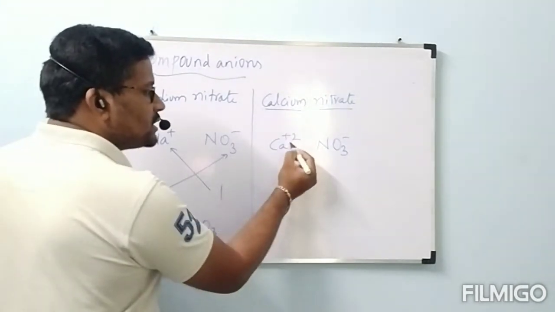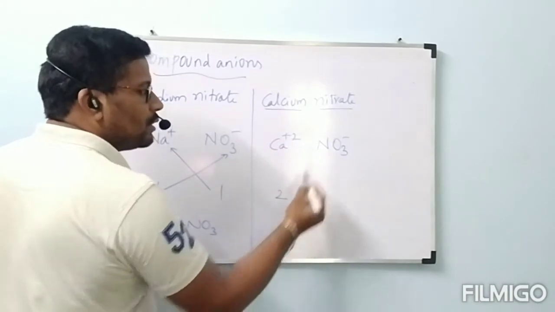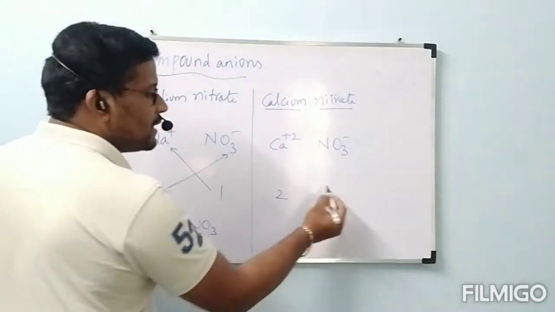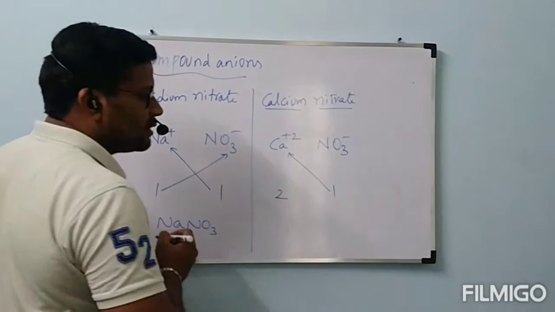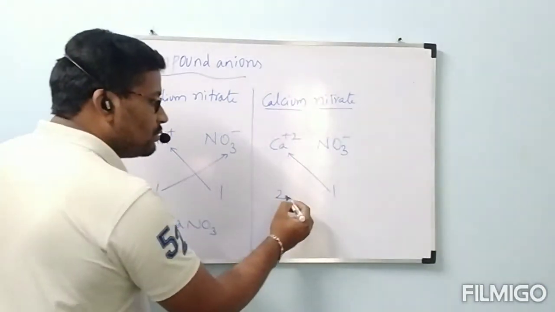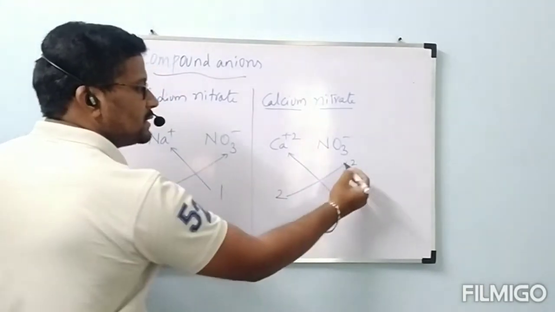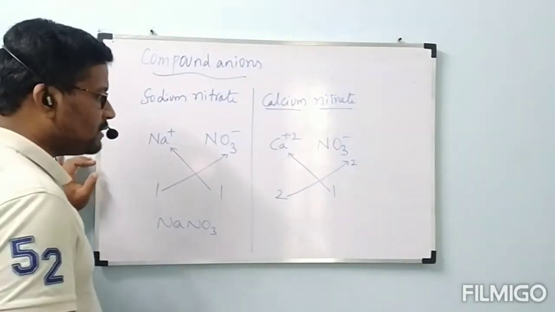What is the charge present on calcium? +2. Numerical value 2. What is the charge present on NO3? -1. Numerical value 1. Then this 1 will be the subscript of calcium, and 2 will be the subscript of entire NO3 minus.